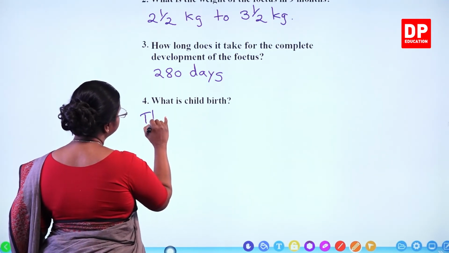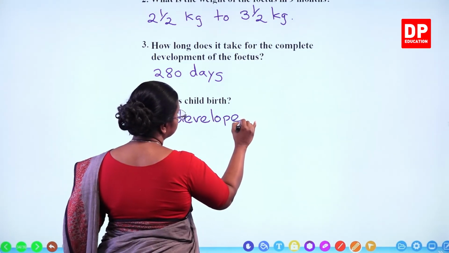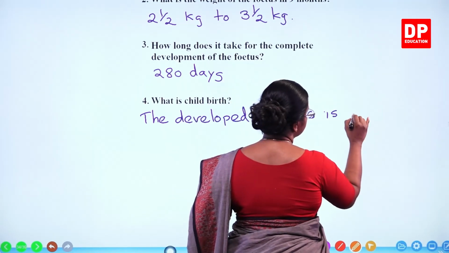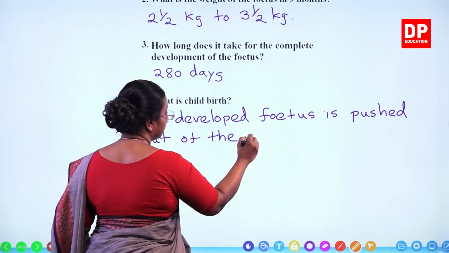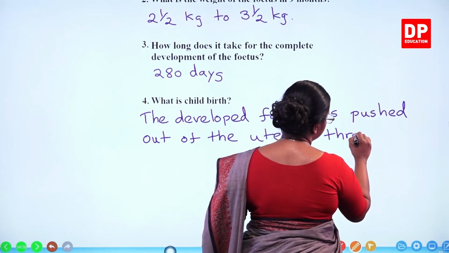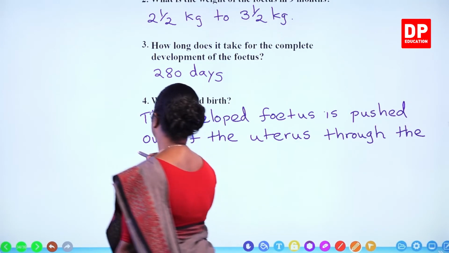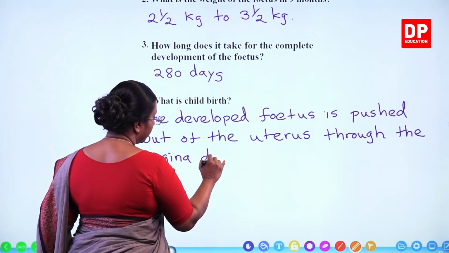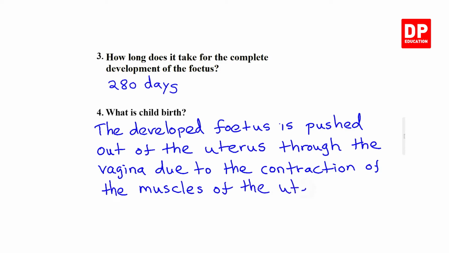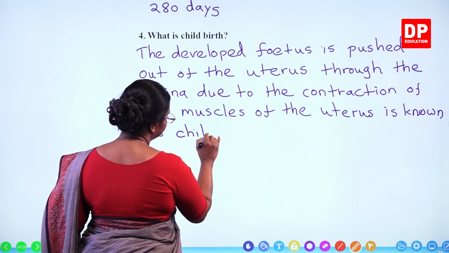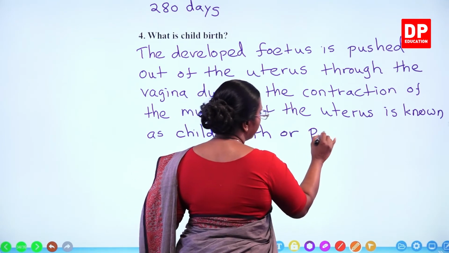So here we can say the developed fetus is pushed out of the uterus through the vagina due to the contraction of the muscles of the uterus is known as childbirth or parturition.